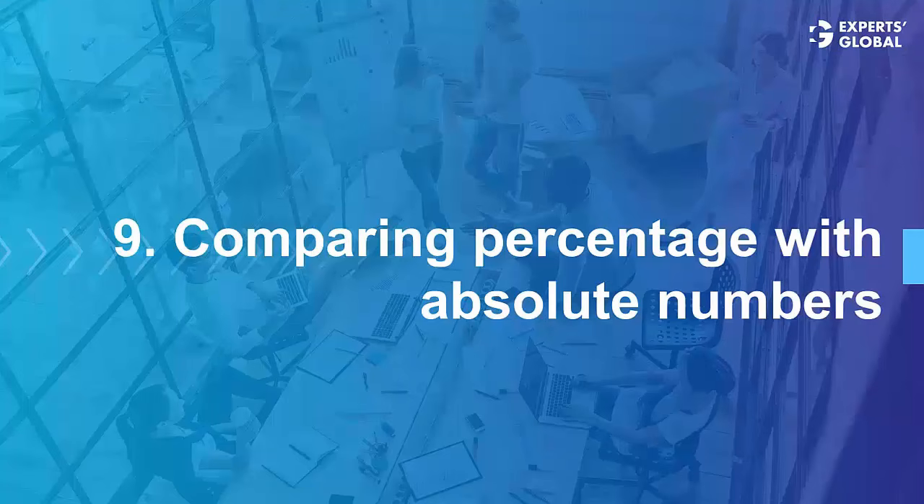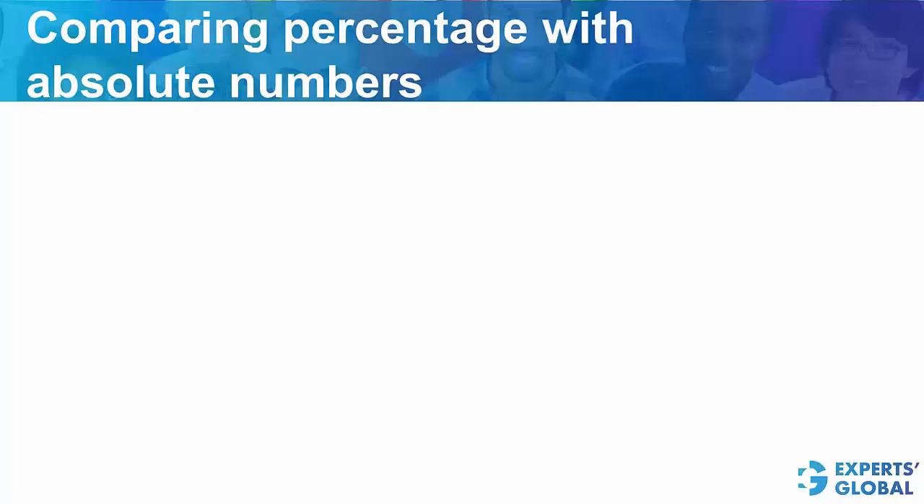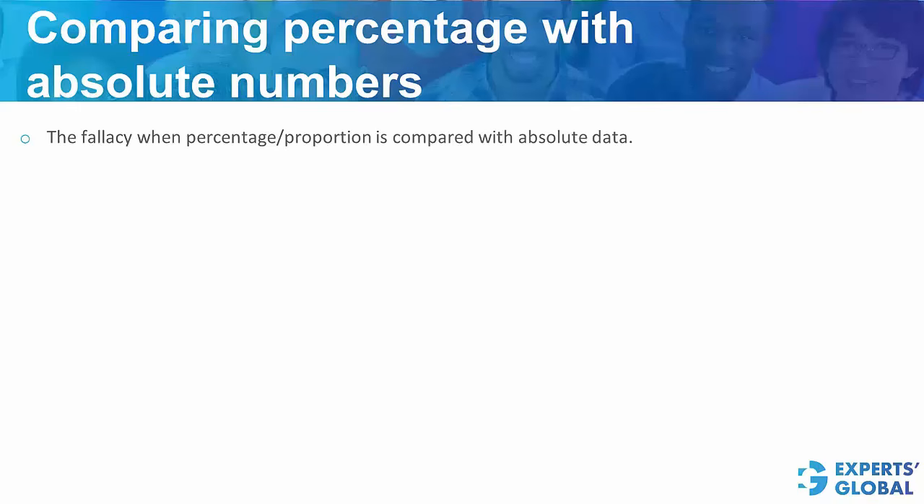Next fallacy is comparing percentage with absolute numbers. This happens when percentage or proportion is compared with absolute data. Look at this example here. Jack improved his score by 200%. Thus, he performed well. We have taken this example earlier. What if his score was 1 out of 100? After a 200% increase, it becomes a 3 out of 100, which may not be a good performance.